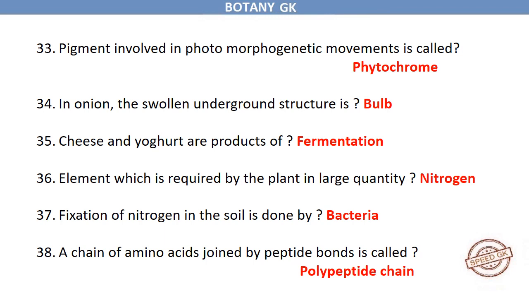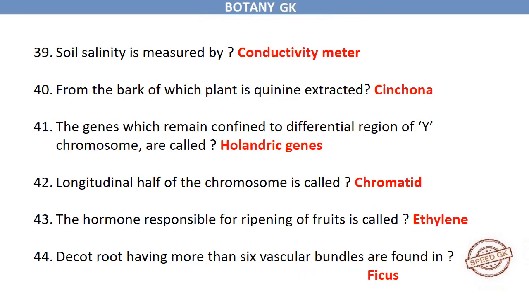Cheese and yogurt are products of fermentation. Element which is required by the plant in large quantity? Nitrogen. Fixation of nitrogen in the soil is done by bacteria. A chain of amino acids joined by peptide bonds is called polypeptide chain. Soil salinity is measured by conductivity meter.